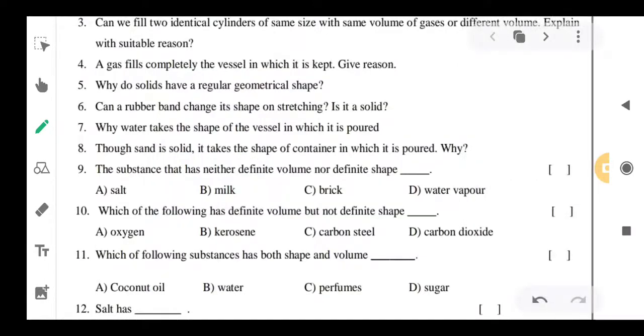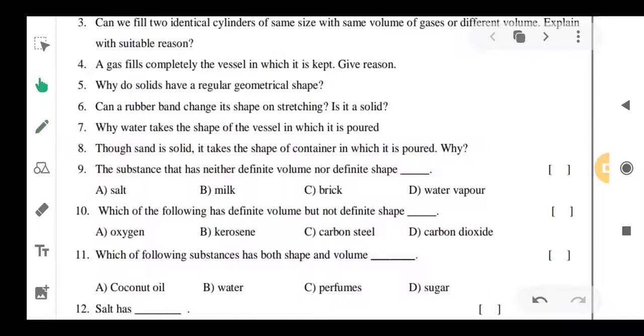So, for this question we have to write that a gas fills completely the vessel in which it is kept. No, the gas cannot fill completely the vessel in which it is kept because the gas doesn't have definite shape and definite volume. You have to write that the gas particles don't have the definite volume and definite shape.